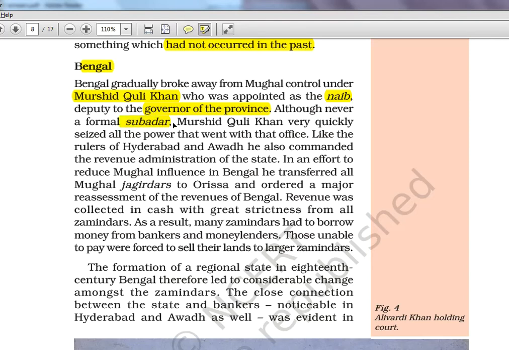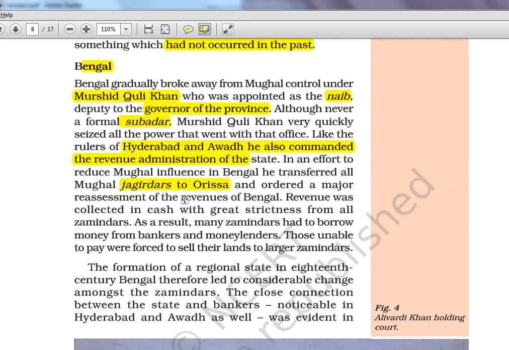Murshid Quli Khan very quickly seized all the powers that went with that office. Like the rulers of Hyderabad and Awadh, he also commanded the revenue administration of the state. So again, these people will target the revenue part first, that Diwani thing, Diwani rights you call it. In an effort to reduce Mughal influence in Bengal, he transferred all Mughal Jagirdars to Orissa. So again, pushing away all the others outside that region. Orissa at that time was part of Bengal only. Orissa's old name, the coastal place, is Kalinga or Utkala coast. We learned it in ancient history.